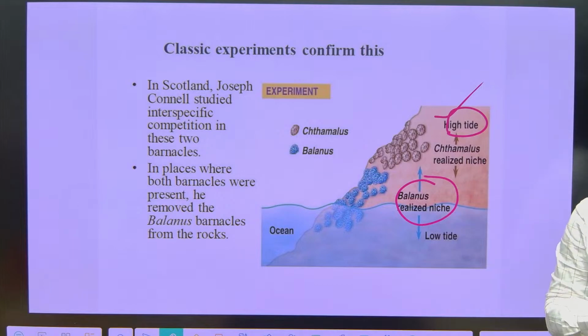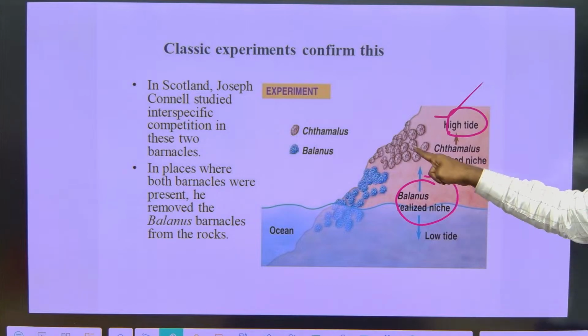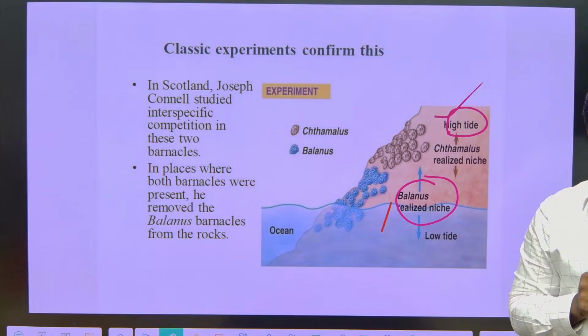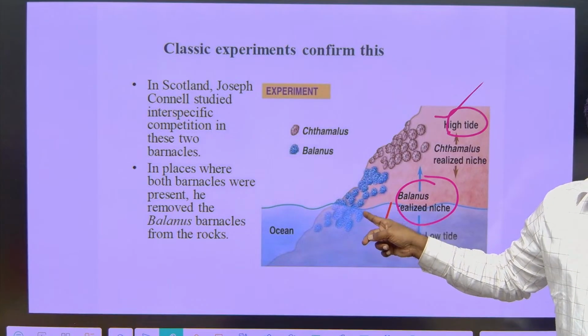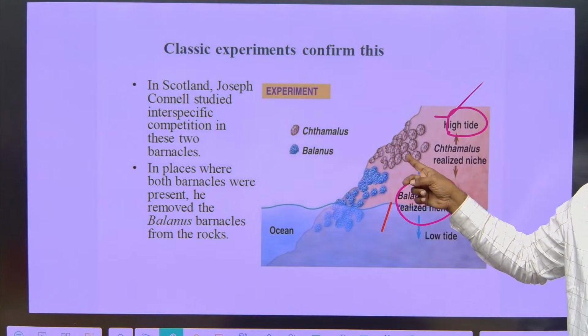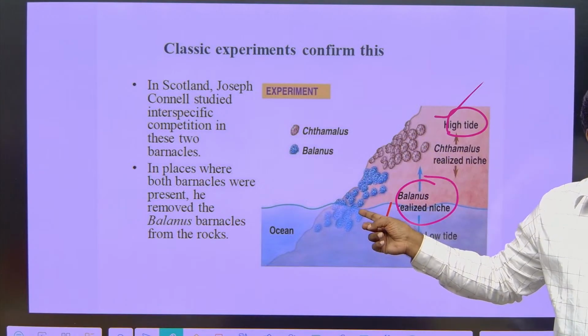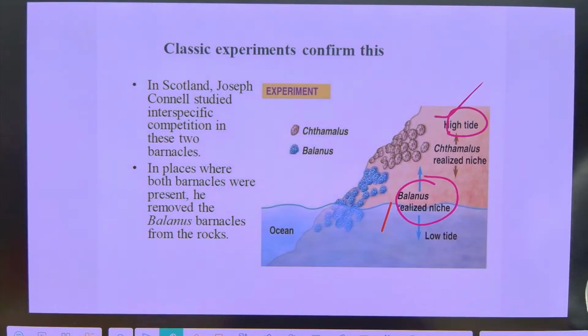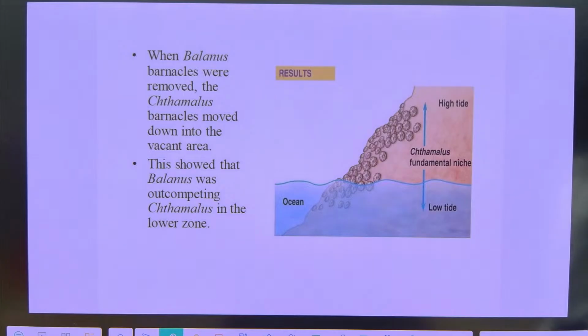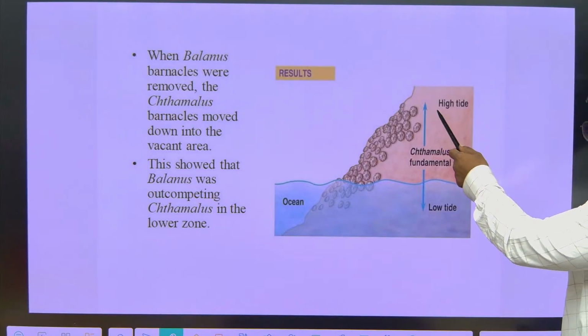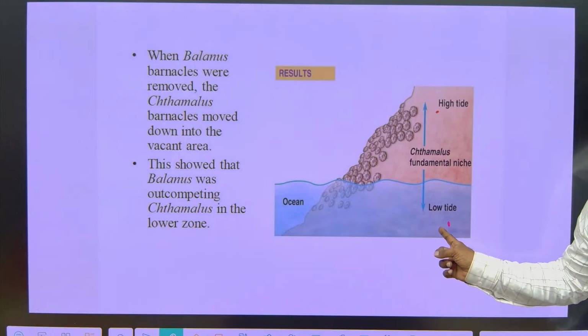Later they did a small experiment. Now tell me friends, why can Thymallus not come down? Because Balanus is present. Balanus is a powerful competitor and a very big species compared to Thymallus. Hence Thymallus never comes down. As part of the experiment, they removed Balanus. Then what did they observe, can you see that? Thymallus starts coming from the high tide to the low tide.